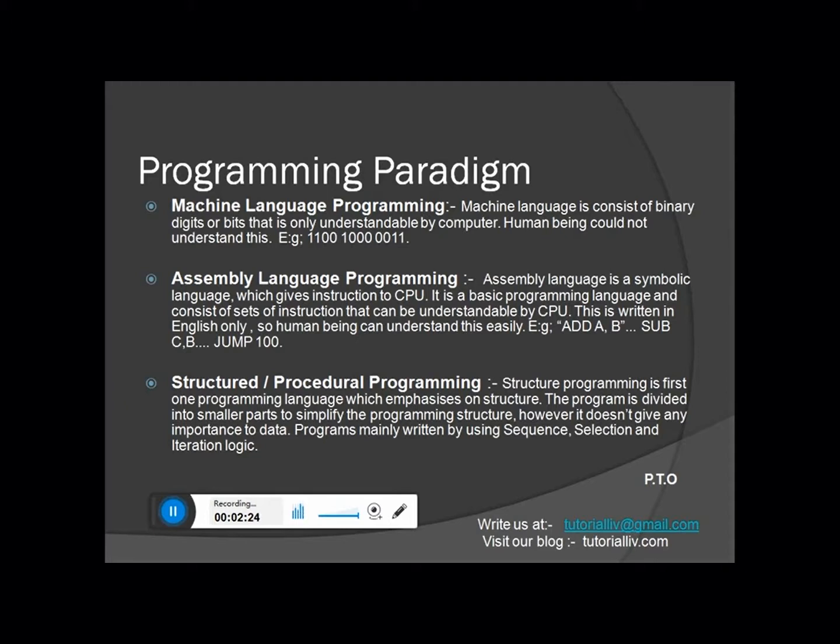However, the programs are written in general English words, like add a comma b. If you want to pass an instruction to add a and b, we can write add a, b. The second one is subtraction, sub c, b. What we want to do is subtract c from b.